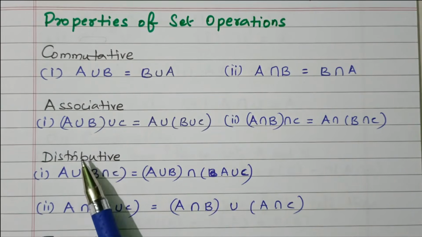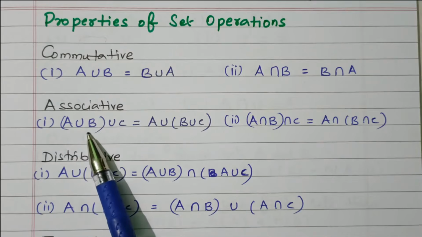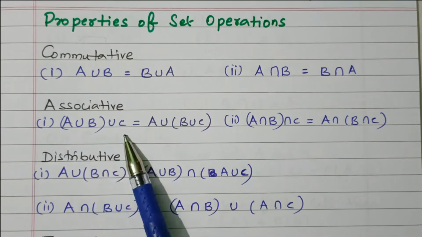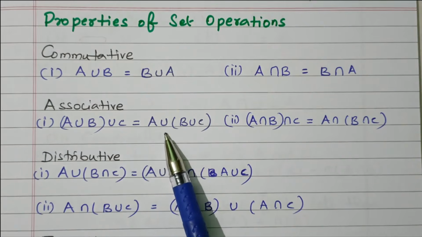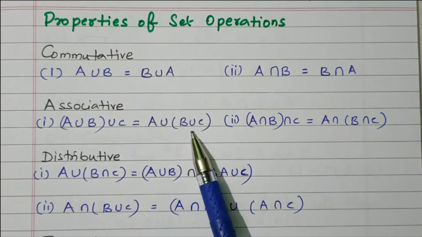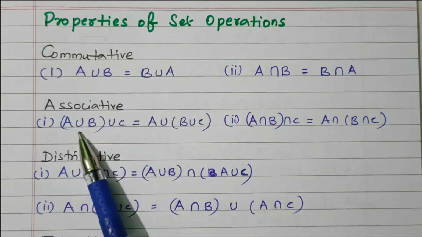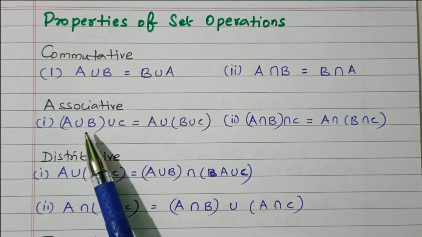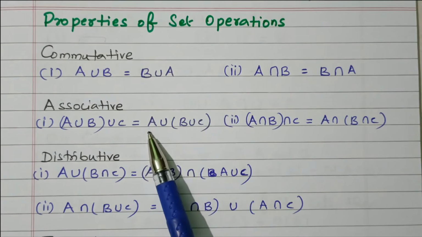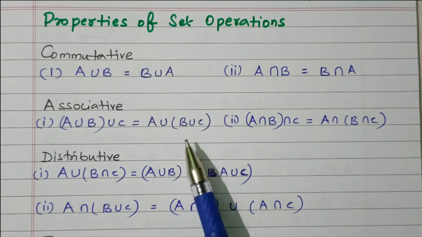Then associative, A union B of union C equal to A union of B union C. Right? Here A and B is combined together. Here B and C is combined together. Both are equal.